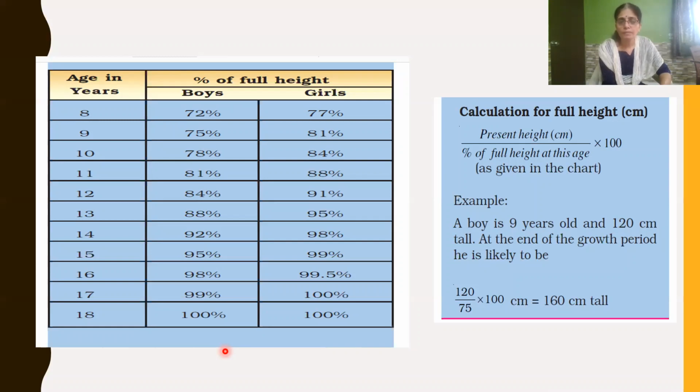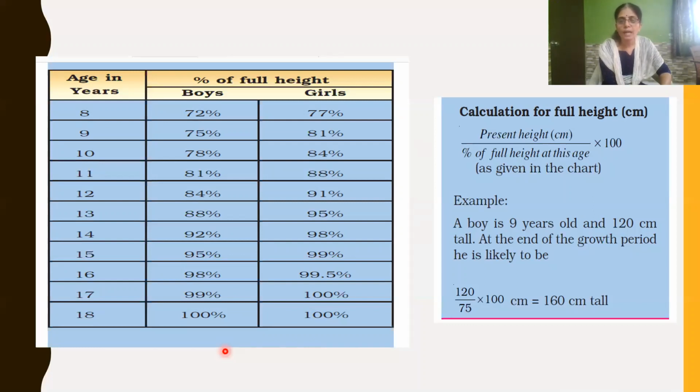Suppose your present height is 120 centimeters, or you can have 140 centimeters. Here in the example, a boy is 9 years old and his present height is 120 centimeters. So at 9 years, already 75% of growth has happened.